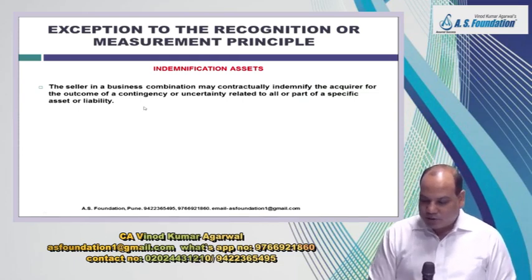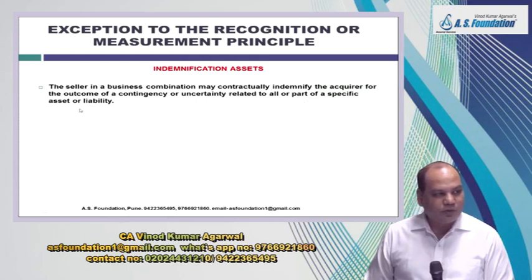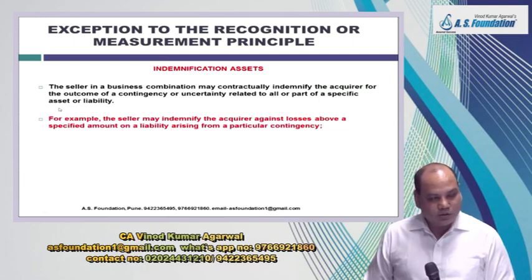So the seller in a business combination, meaning the acquiree, may contractually indemnify the acquirer for the outcome of contingency or uncertainty related to all or part of a specific asset or liability. So it can be for an asset also, like receivable. It can be for a liability also, like a court case.